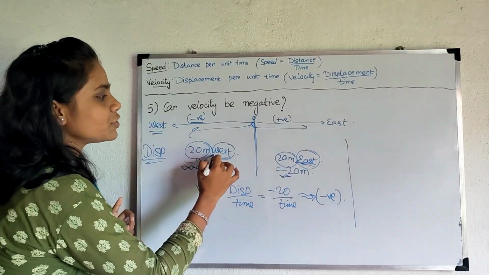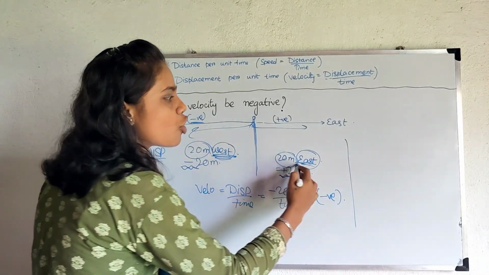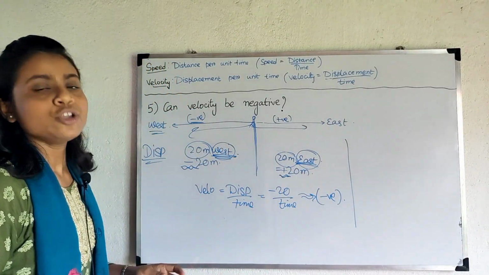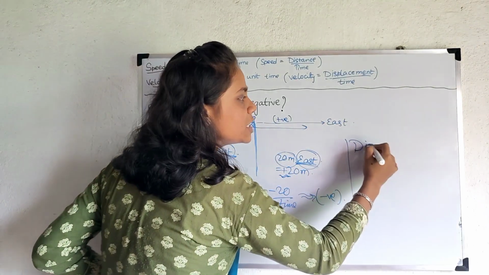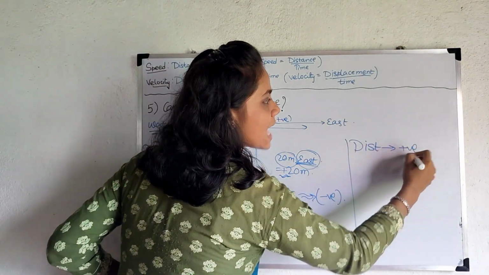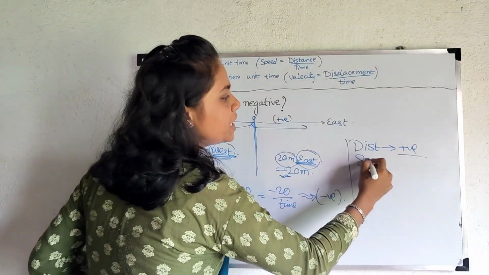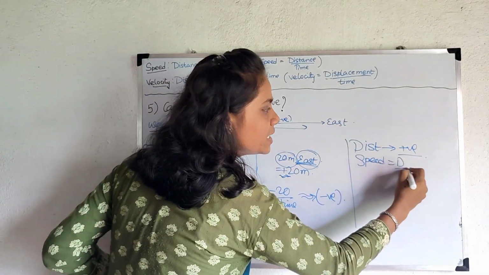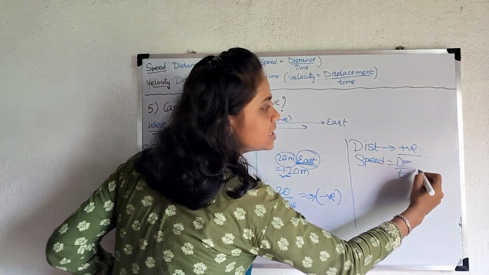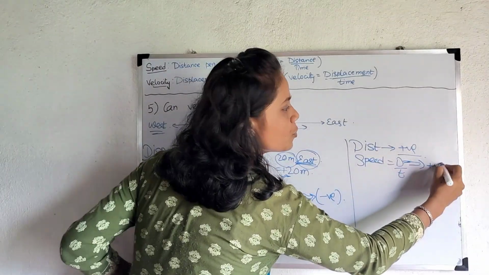We are not bothered whether it is moving west or east. So distance is always positive. Speed is equal to distance by time. As distance is positive, speed is also positive.